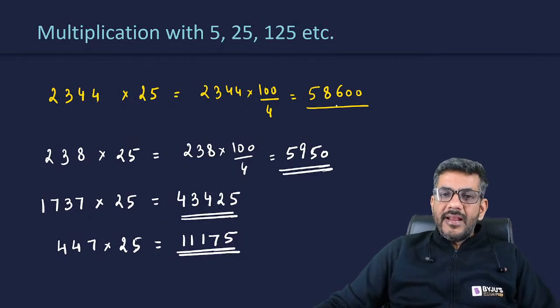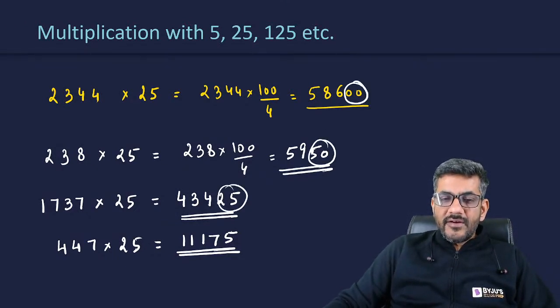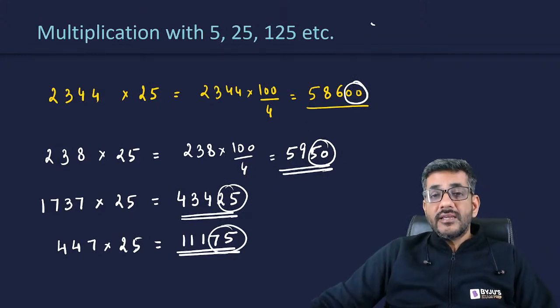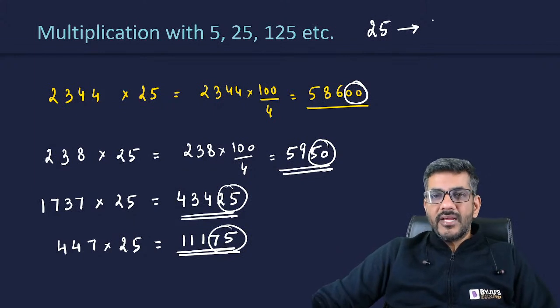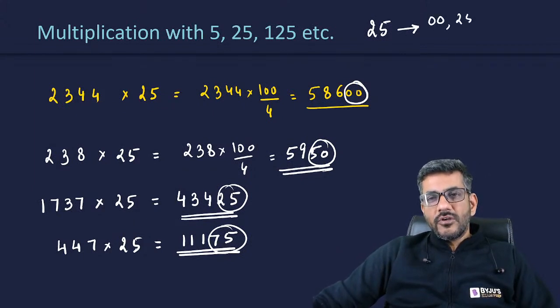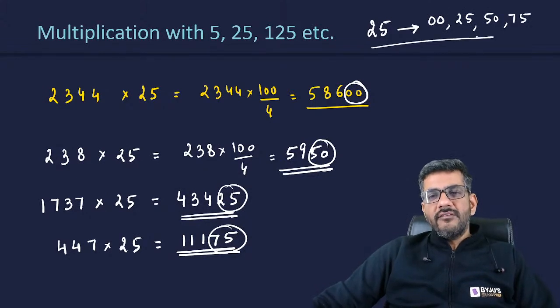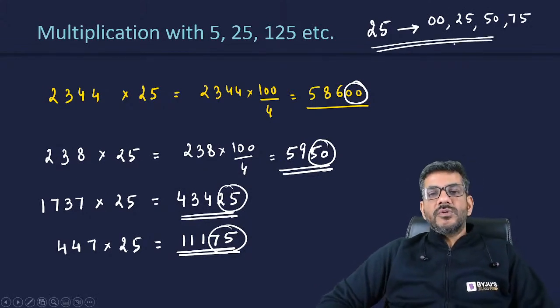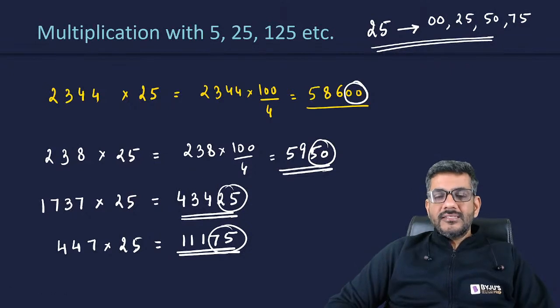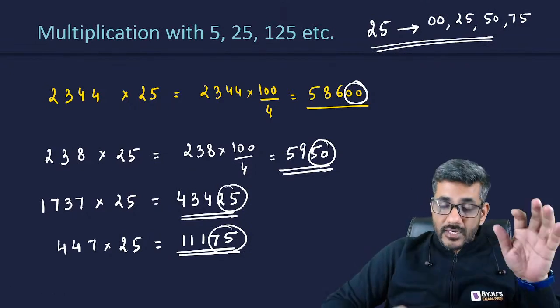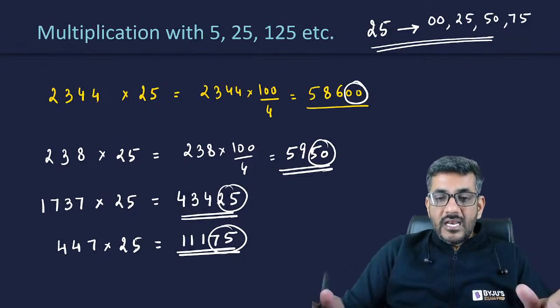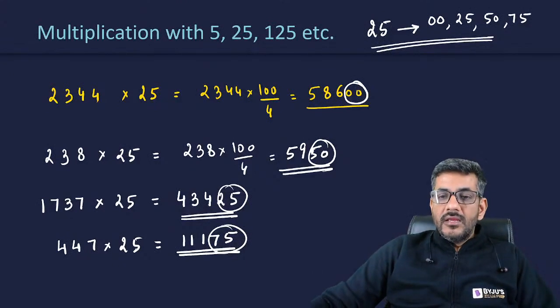Once again, when I divide a number by 4, it might end with 00 or 50 or 25 or 75. So therefore you can say whenever a number is multiplied by 25, it either ends with 00 or 25 or 50 or 75. So these are the possibilities. When a number is multiplied with 25, the last two digits of the number can only be these.